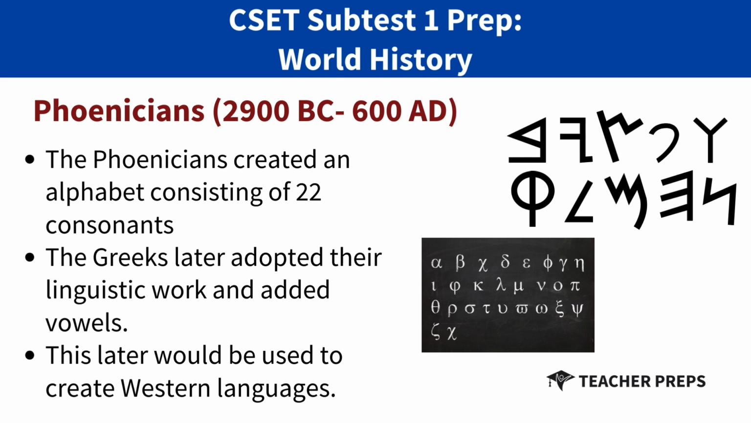The Phoenicians created an alphabet consisting of 22 consonants. The Greeks later adopted their linguistic work and added vowels. This later would be used to create Western languages.